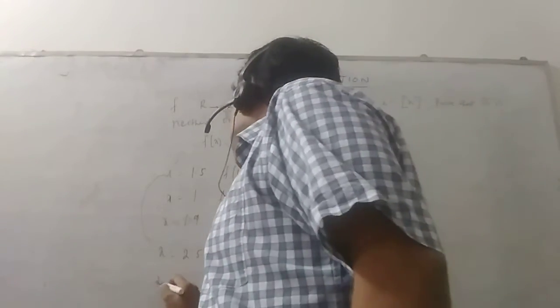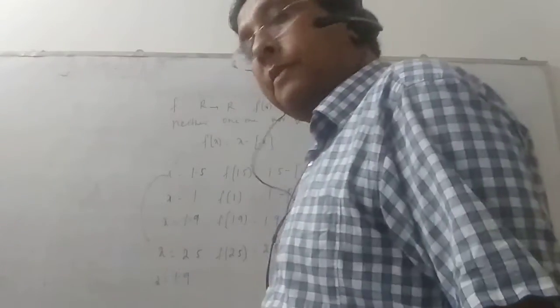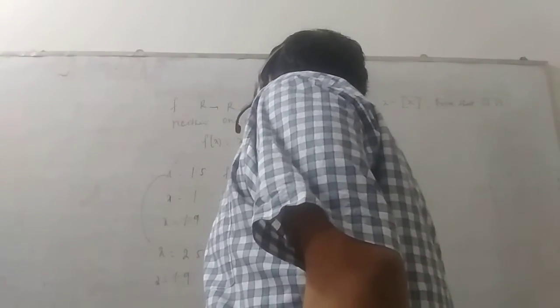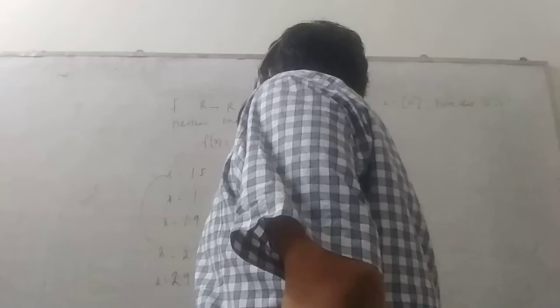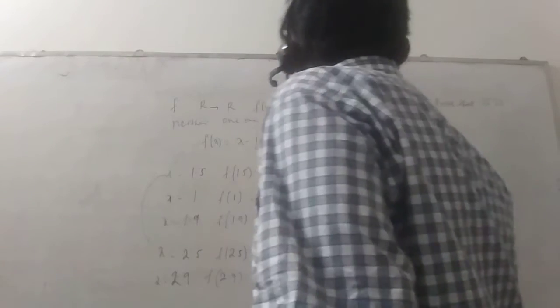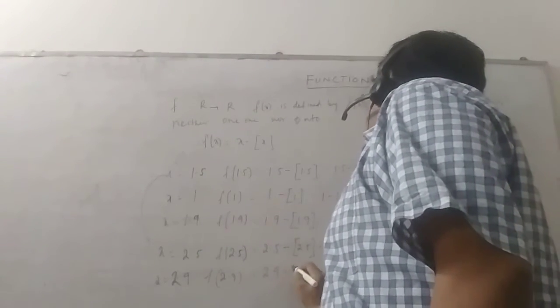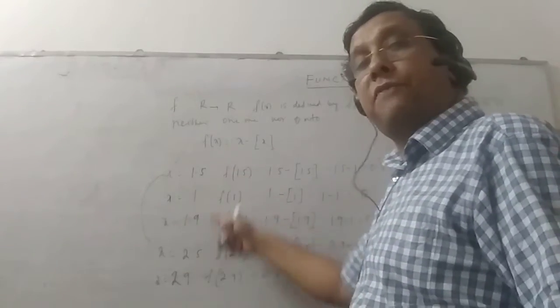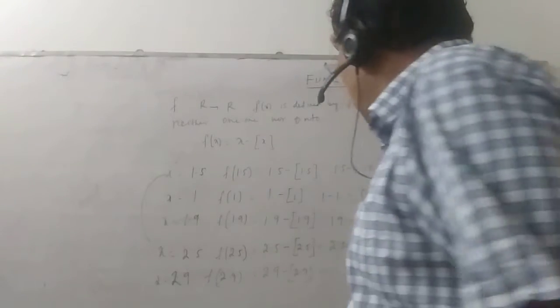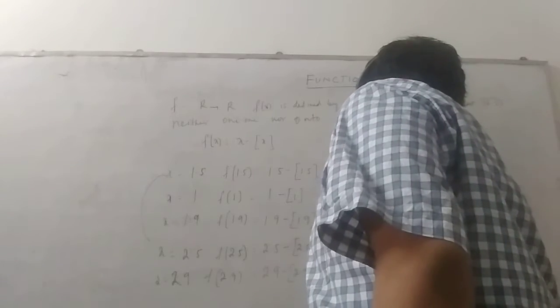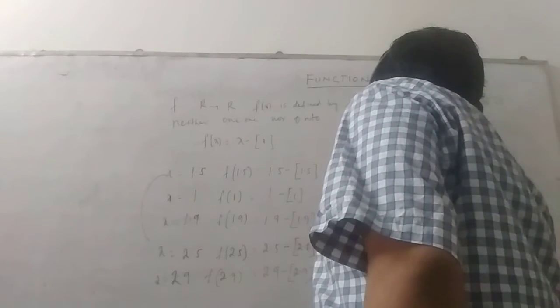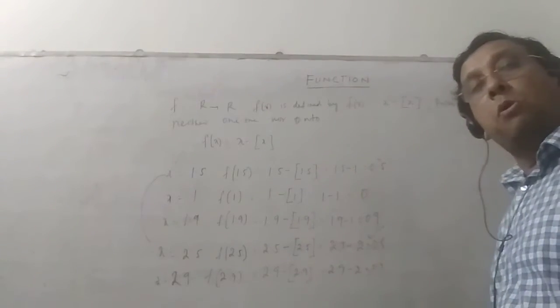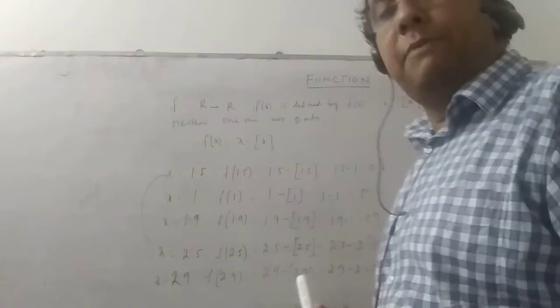If I take x equal to 2.9, for 2.9 I get 2.9 minus 2, that is 0.9. These values are different, but structurally they are the same, and the same single image is coming.